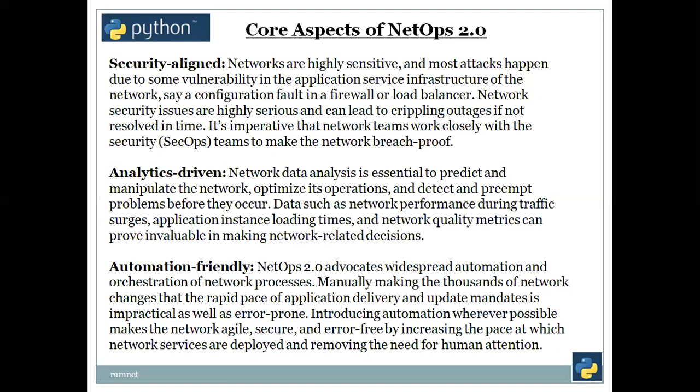So NetOps is providing that. Manually making thousands of network changes, given the rapid pace of application delivery and update mandates, is impractical as well as error prone. Introducing automation wherever possible makes the network agile, secure, and error-free by increasing the pace at which network services are deployed and removing the need for human attention.